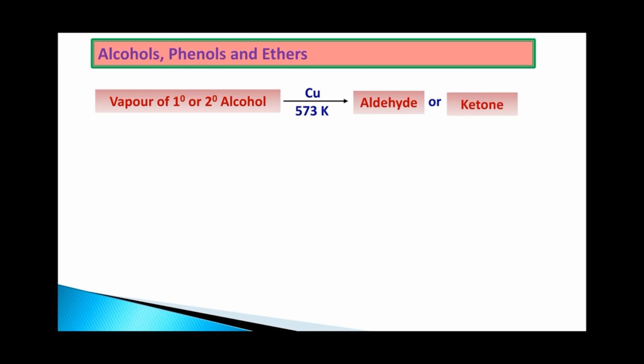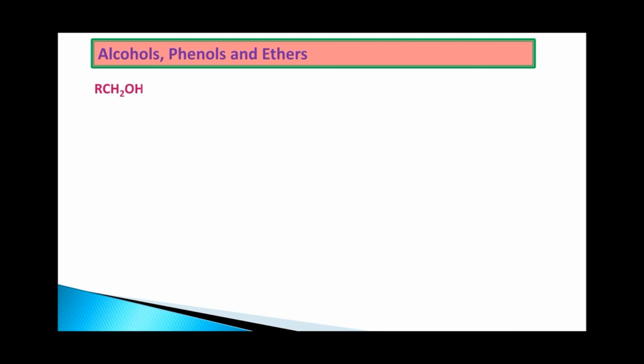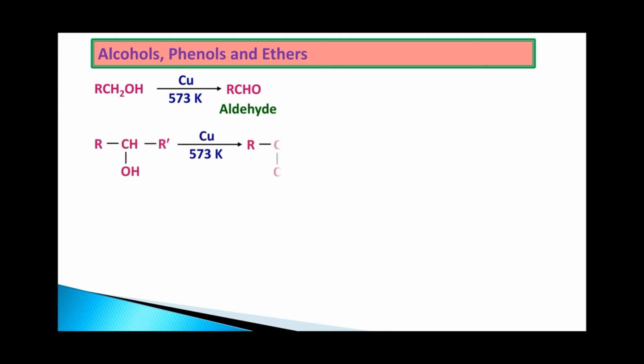Here also hydrogen is liberated, hence it is also called a dehydrogenation reaction. Next one, a primary alcohol, the same example in the form of a reaction. With the copper catalyst at 573 Kelvin, we have yielded the aldehyde, and from the secondary alcohol, we have got the ketone.